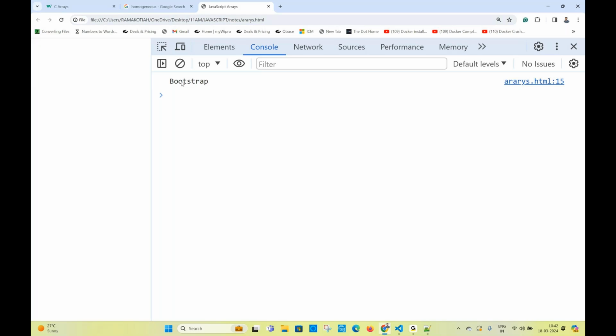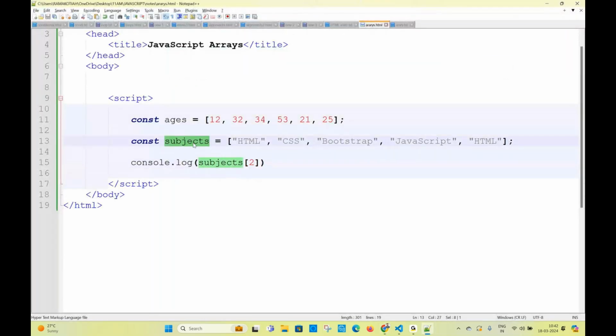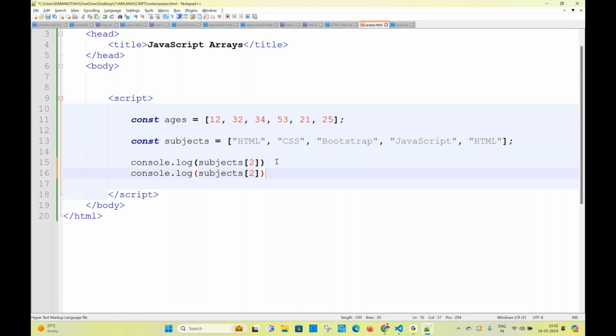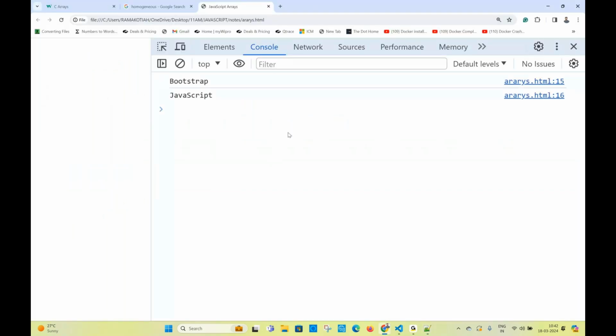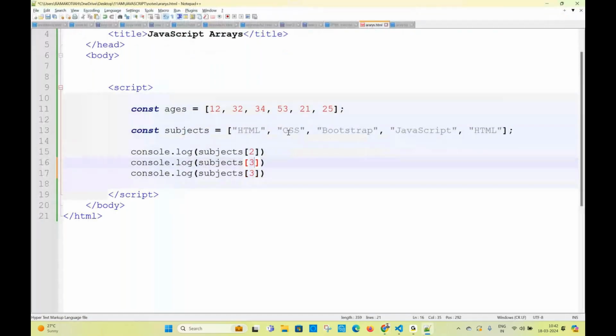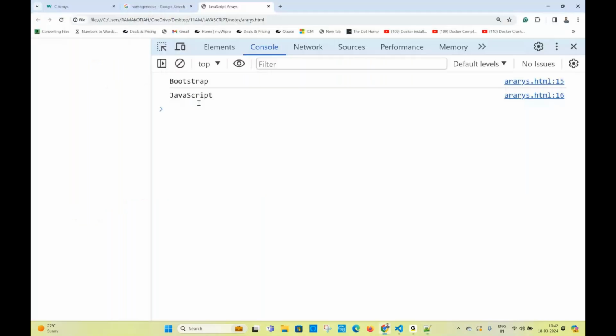So what is an array? An array can save multiple values. If it is saving multiple values, how can I access a specific value from an array? By using index, simple thing. That's why the array default behavior is that when you create an array, the index will be provided by the interpreter or JavaScript engine. The JavaScript engine will provide the index to each element to access it. So this is going to be subjects of 2. If I write subjects of 3, JavaScript. If I write subjects of 0, HTML. You will get HTML.